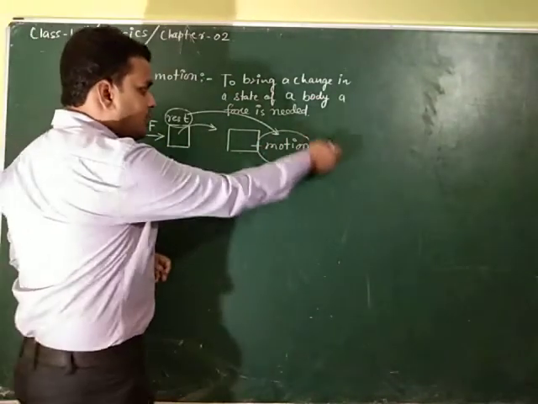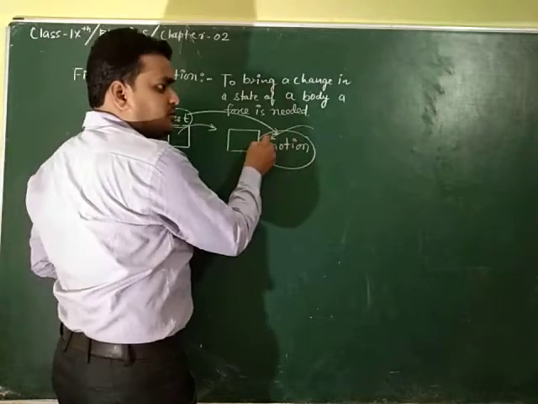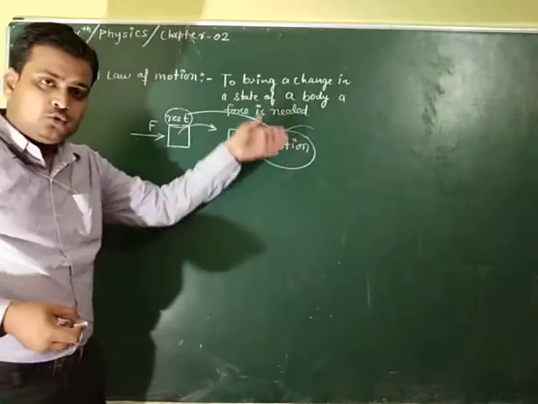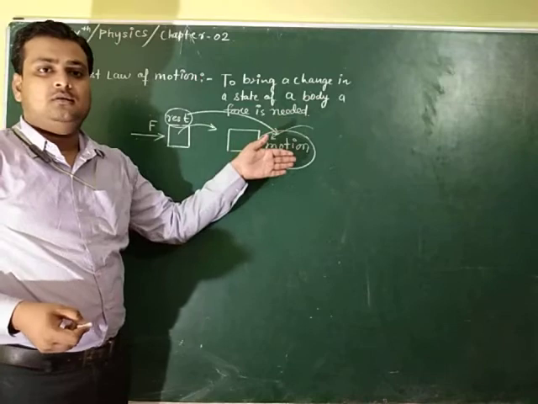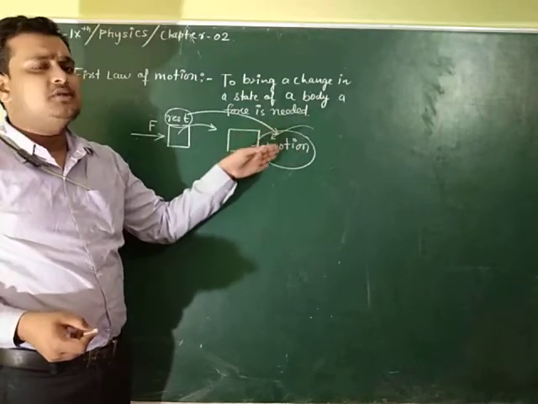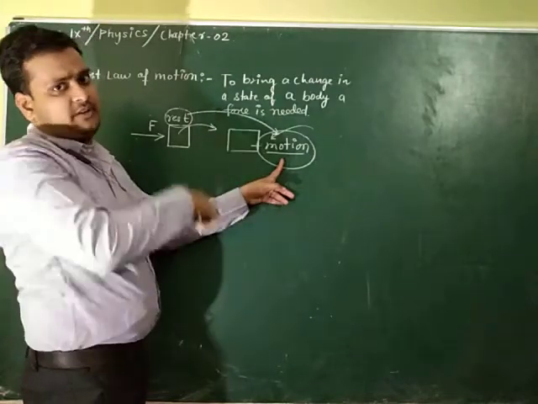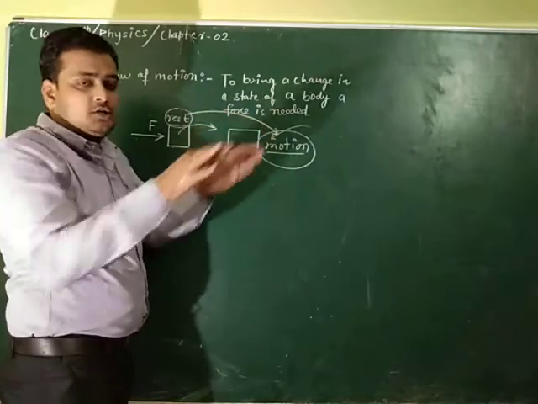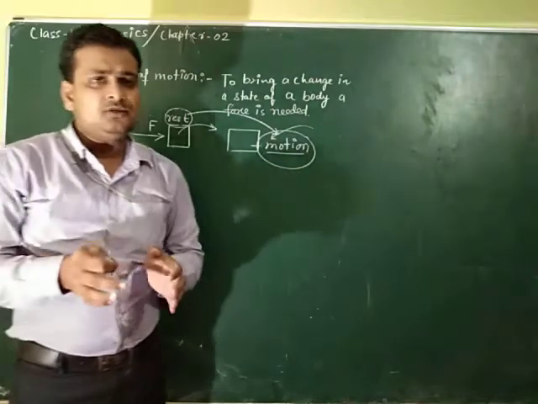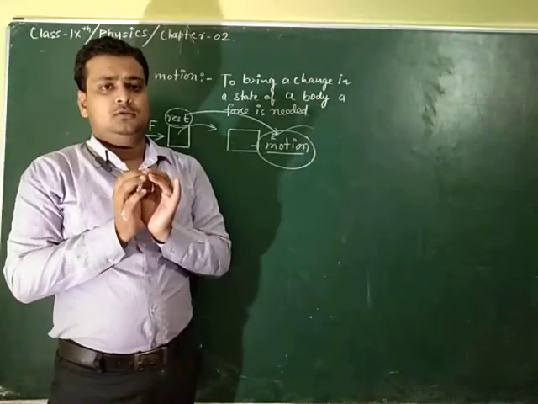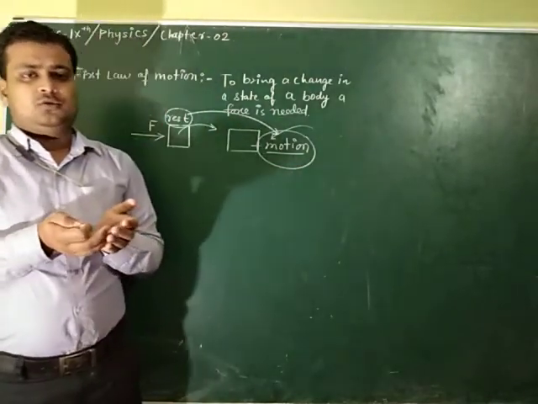Similarly, if the body is in motion, to stop it means to bring a change in its state. This body is in motion and we want to bring it to rest, so again we need a force. For example, suppose you want to catch a ball in cricket.